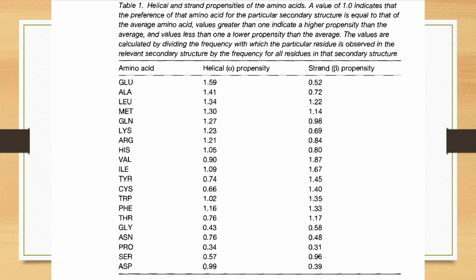Likewise, you can look at certain amino acids like proline. Both the propensities are lower than the average value. That means both the propensities are of low value, so they don't have a preference to be present in either alpha helix or beta strand conformation. Such amino acids tend to be in random coil conformations. This is the secondary structure propensity of an amino acid. It is basically a number which indicates its preference to be present in a particular type of secondary structural conformation.